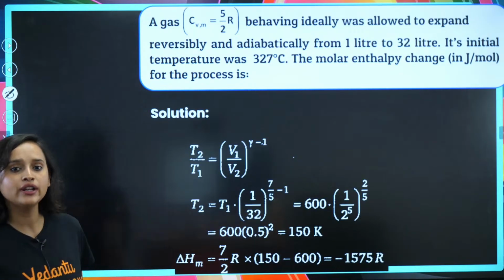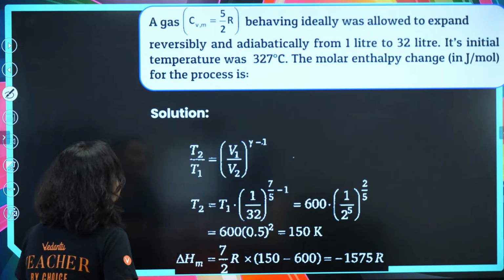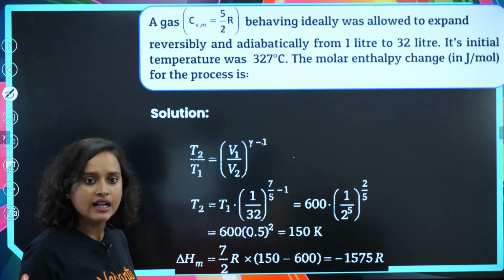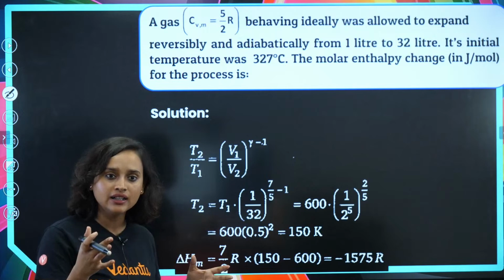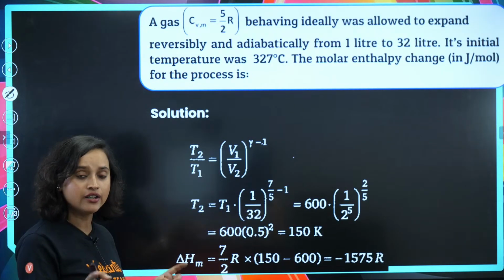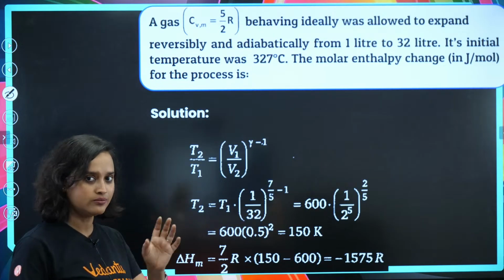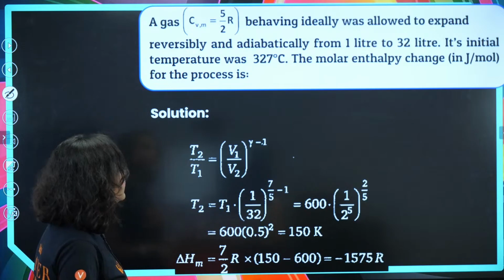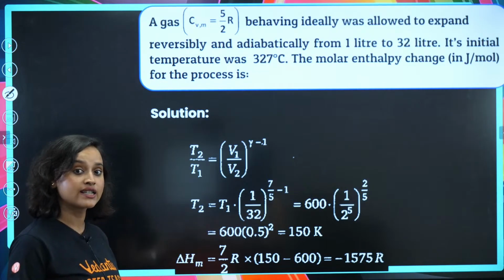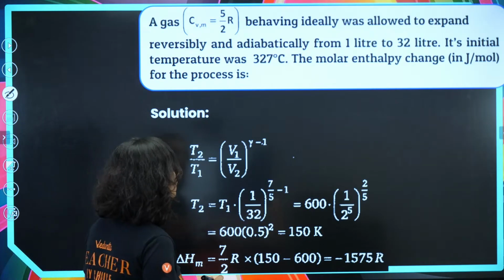Now, what is given to us? A gas that is behaving ideally, and it was allowed to expand reversibly and adiabatically from 1 liter to 32 liter. So we got the volume. The initial temperature is also something that we know, that is 327 degrees Celsius. And now we want to find out the molar enthalpy change, okay?